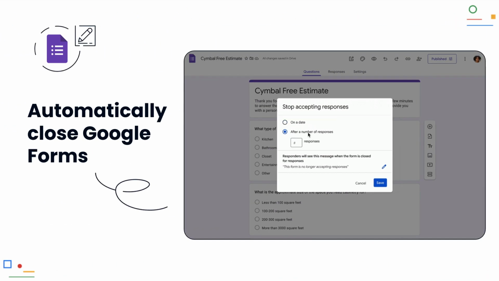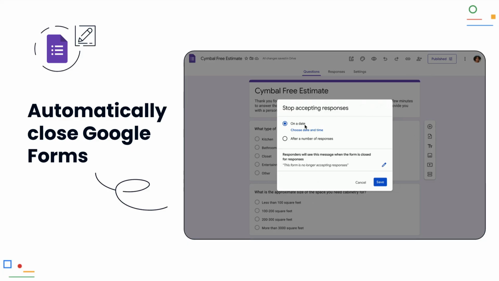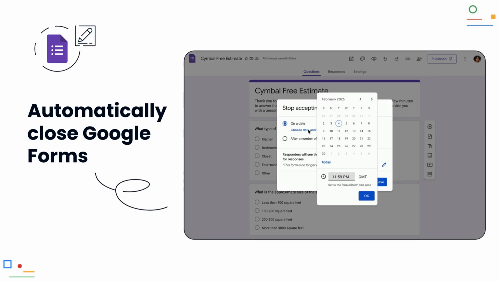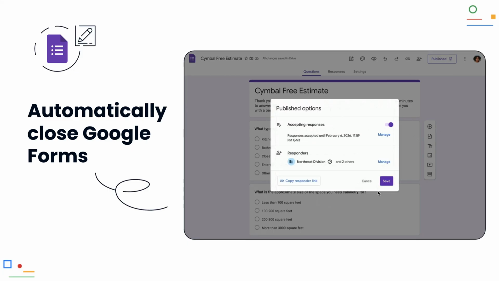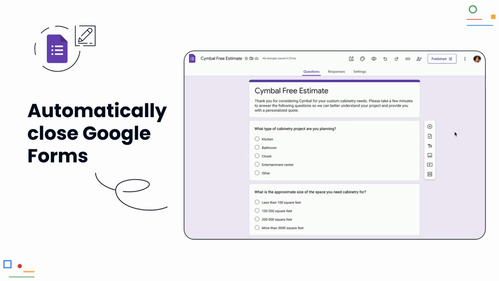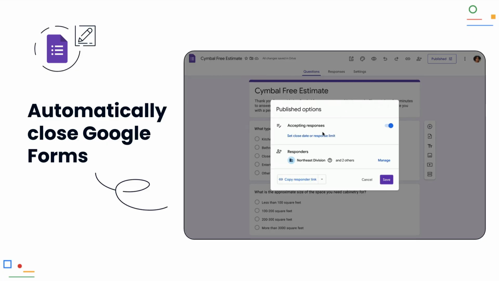Automatically close Google Forms. When you create a survey or registration, you can now define when the form automatically closes. You can choose either a fixed date and time or set a maximum number of responses. Once the limit is reached, the form accepts no new entries. This is perfect for event registrations with limited spots.